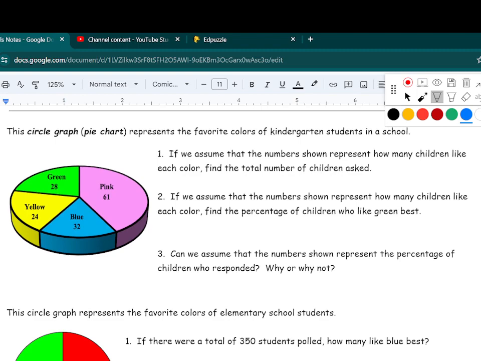And the way that we do that is just by adding up our numbers. If we're assuming that 28 people like green, and 24 people like yellow, and 32 people like blue, and 61 people like pink, we just add all those up to find how many total students were asked. And I believe we get 145 children.